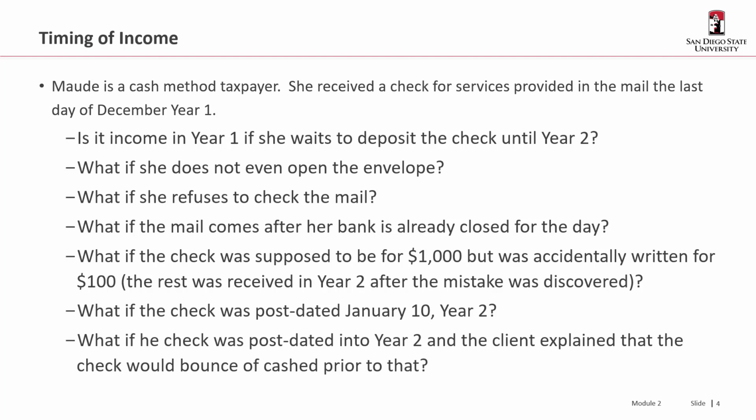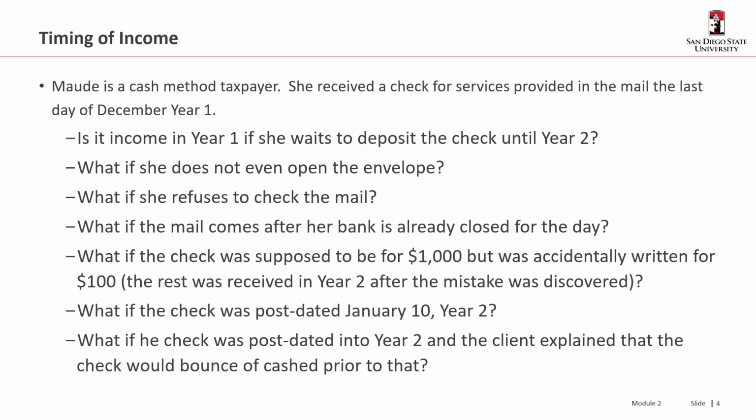If, on the other hand, the reason that check was post-dated is that the client explained to the taxpayer that it would bounce, basically, there are insufficient funds, in that case, there is a substantial limitation. So what is a check? A check is just a piece of paper with some numbers written on it.